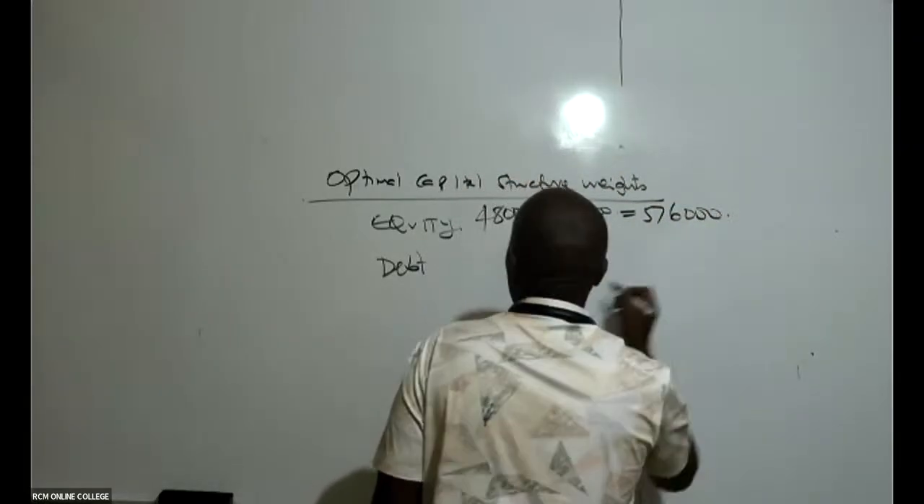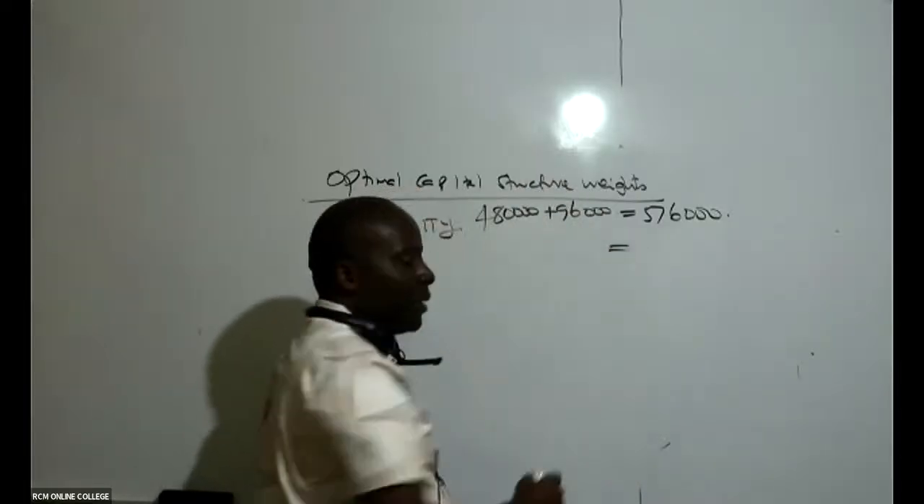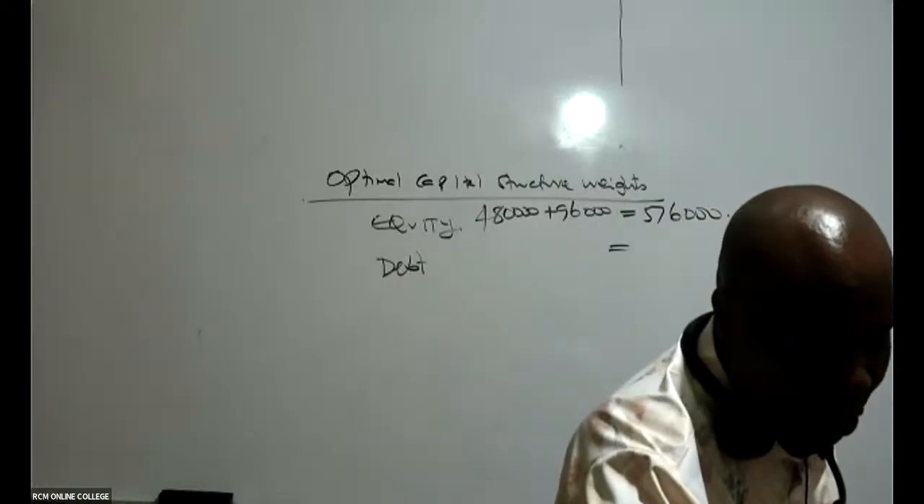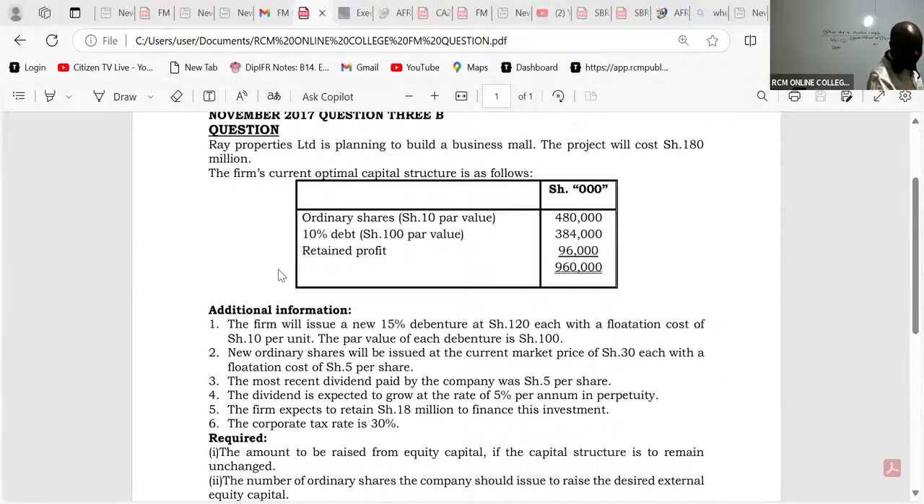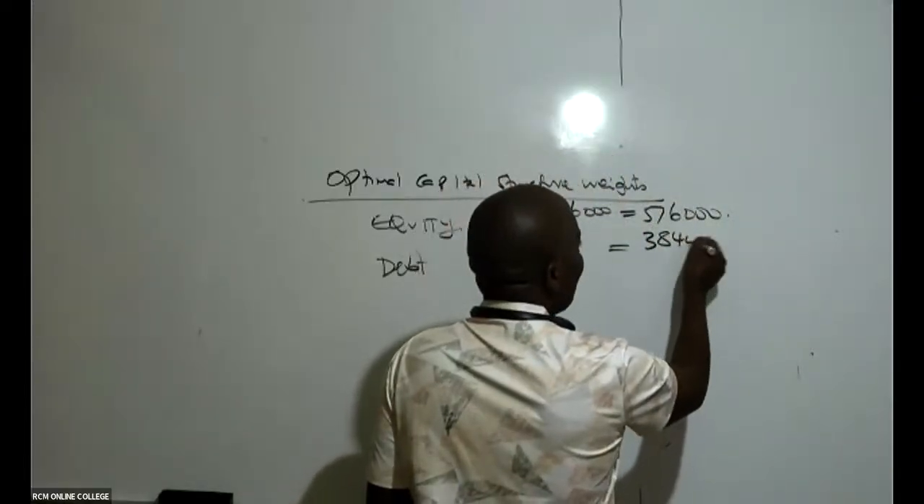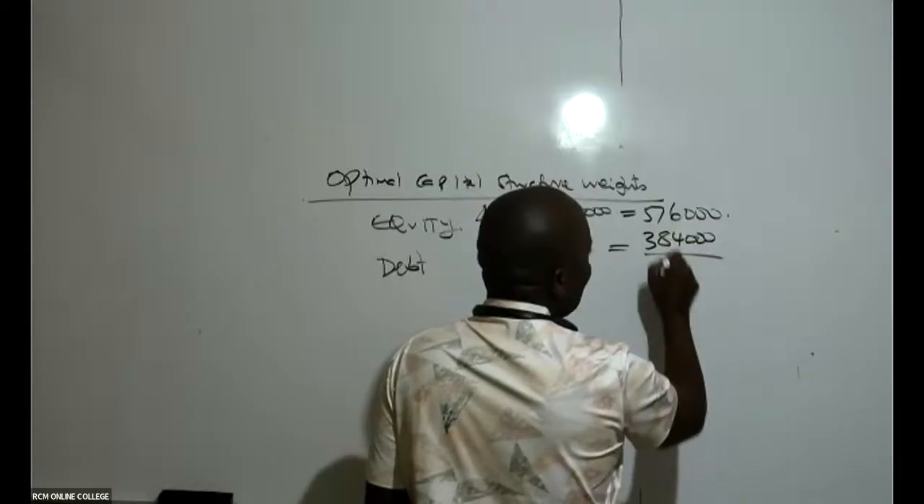And then we have our debt. Is there somebody who is able to see the debt amount? What do we have here? The debt amount, ladies and gentlemen, is 384,000.